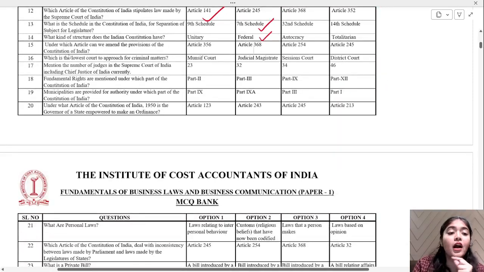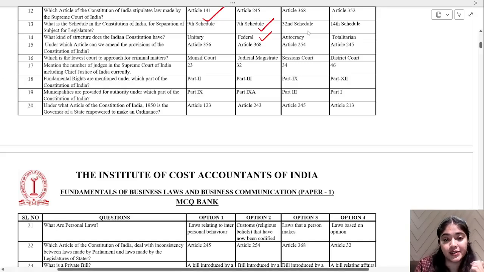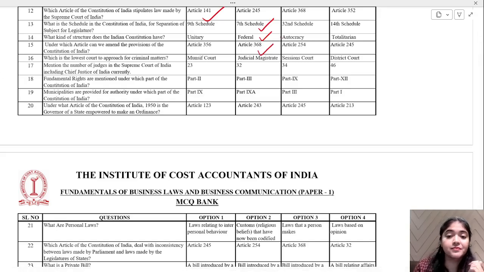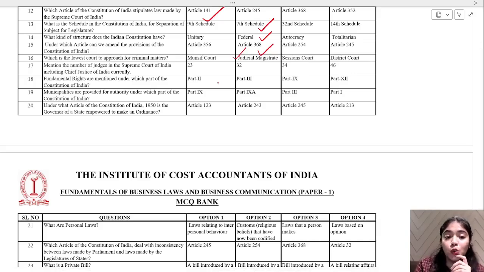Under which article can we amend the provisions of the Constitution of India? We have to amend the Constitution of India's provisions. So which article allows it? Article 368. Which is the lowest court to approach for criminal matters? Criminal matters: Judicial Magistrate, option number 2.